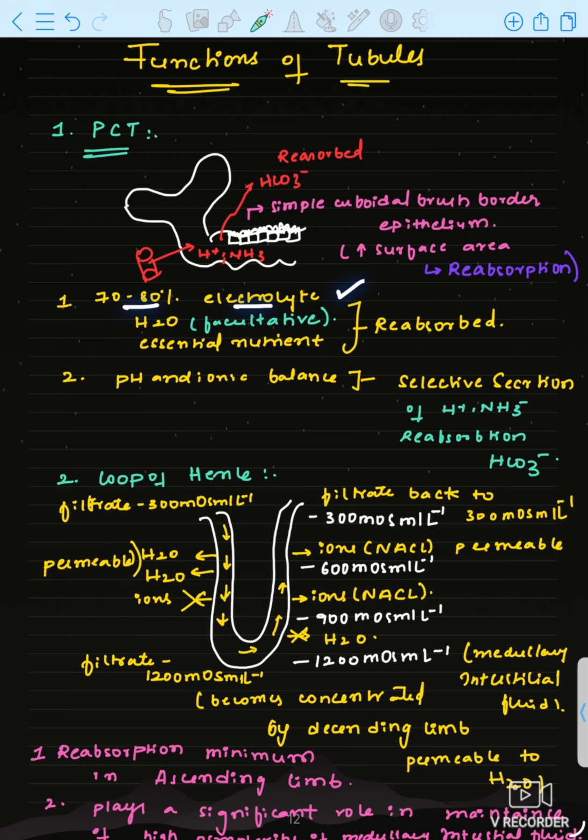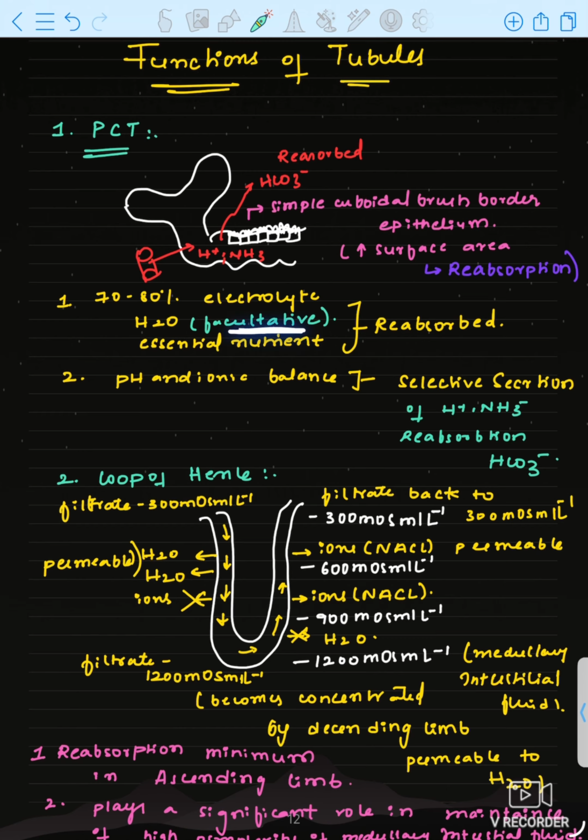70 to 80% of electrolytes are reabsorbed, water is also reabsorbed, and essential nutrients are reabsorbed. You have to mug this up. Three elements are reabsorbed: 70 to 80% of electrolytes, water, and essential nutrients. Water reabsorption is facultative, meaning it is conditional. Based on the condition, the water will not be reabsorbed every single time.